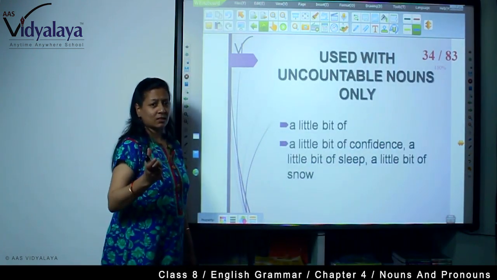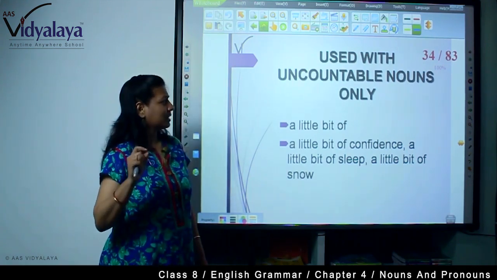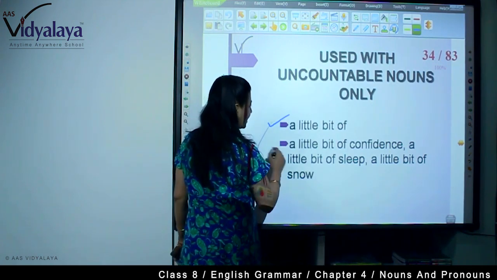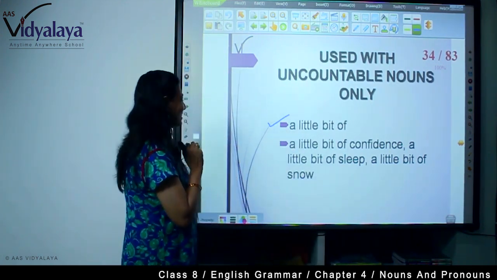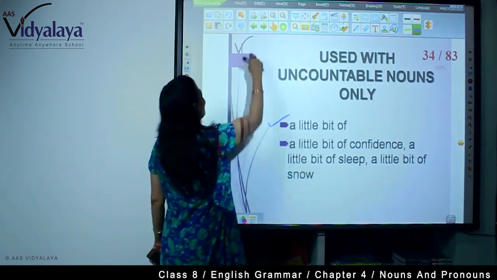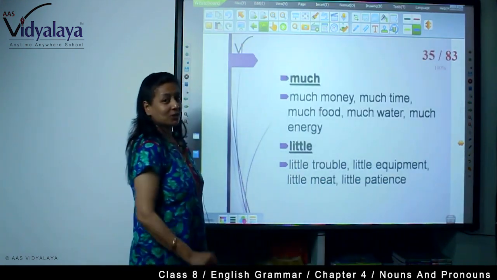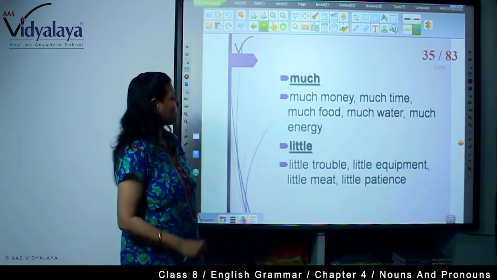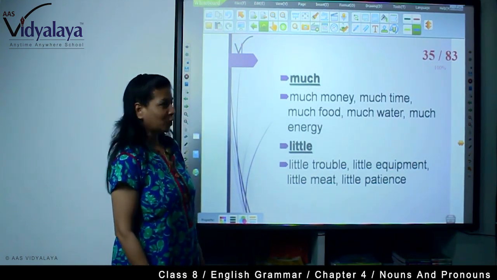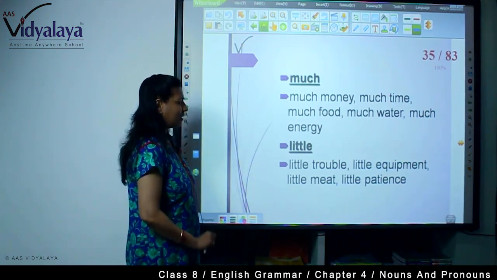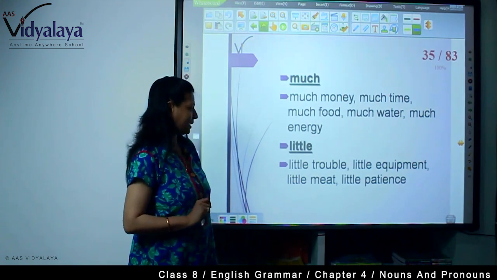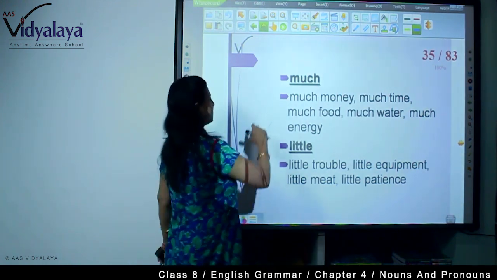Now, which are the words that are used with uncountable nouns only? A little bit of confidence, a little bit of sleep, a little bit of snow. Much, not many, much: much money, much time, much food, much water, much energy. Little trouble, little equipment, little meat, little patience.